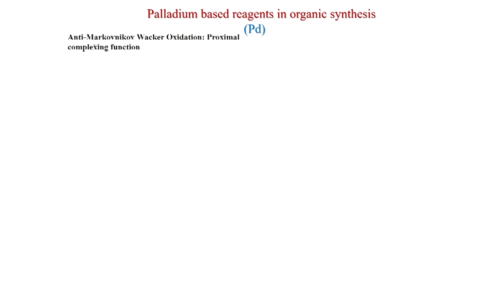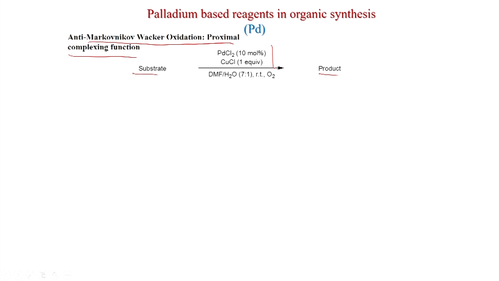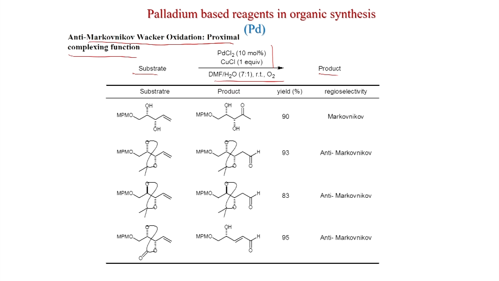So, we will see now the anti-Markovnikov Wacker oxidation with a proximal complexing function. The substrate gives product with this standard condition, palladium chloride 10 mole %, copper chloride 1 equivalent, DMF water 7:1, room temperature, oxygen. And now, if you see this substrate, this is a syn diol and a terminal olefin is there.